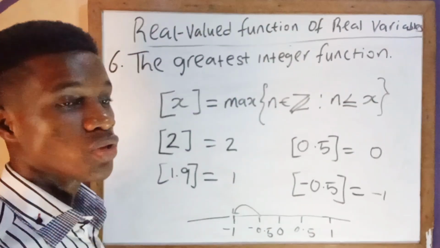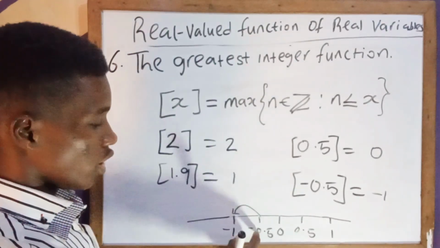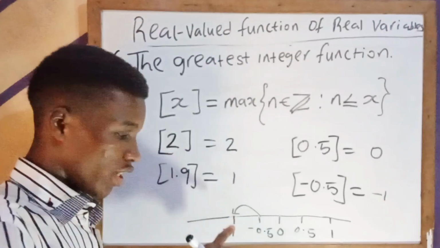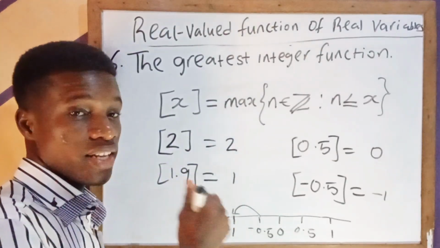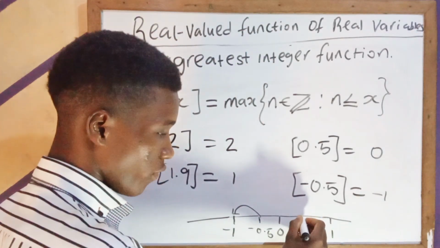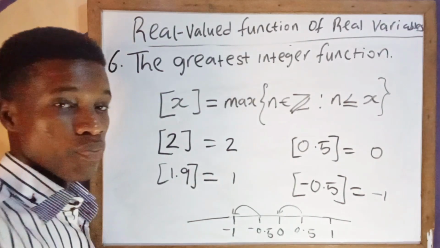So integers are both the positive and the negative whole numbers, including 0. So the greatest integer of this one that is not an integer will be what? -1. And the greatest integer of -1 is what? -1, because -1 is an integer. The greatest integer of 0.5 is this way. So it just either remains in that place or it goes backward to the greatest integer.